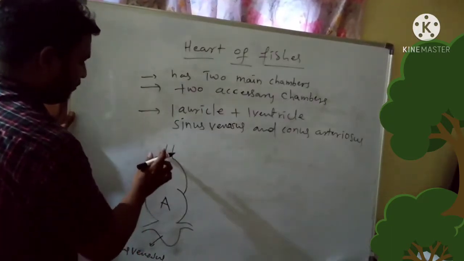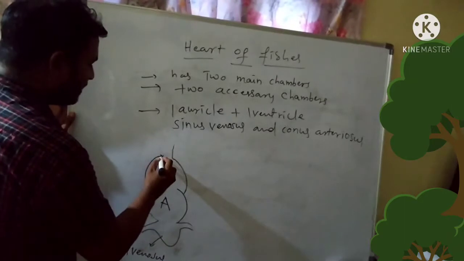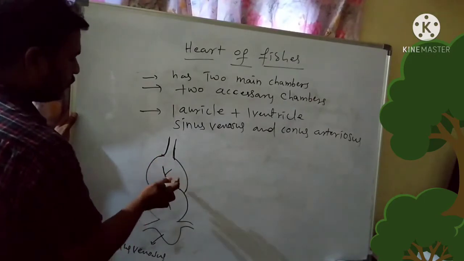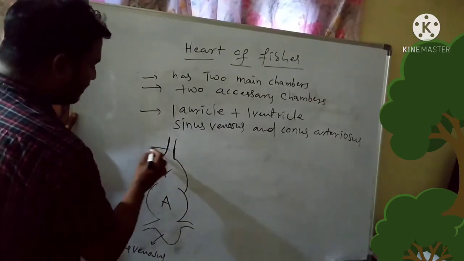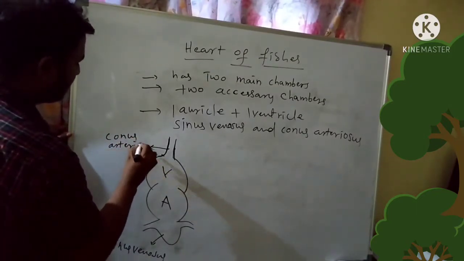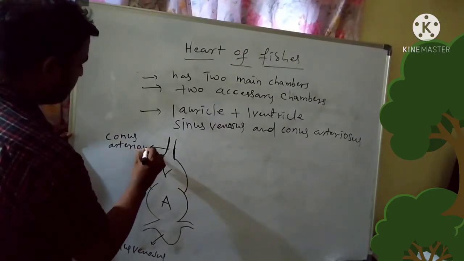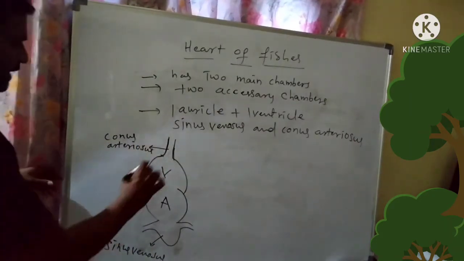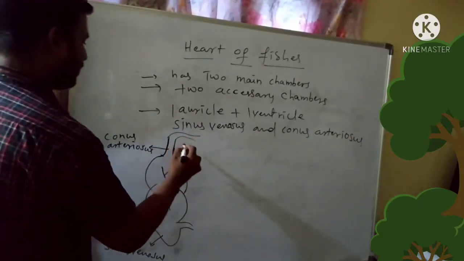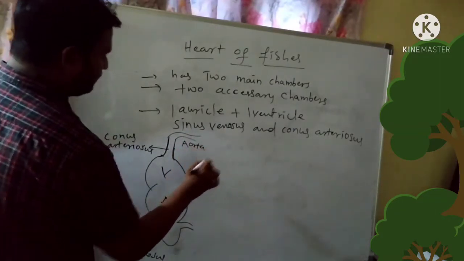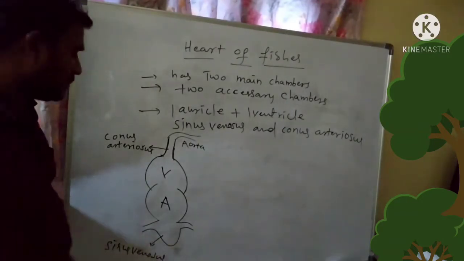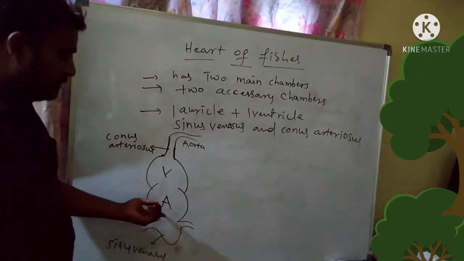The ventricle opens into a tubular structure. This tubular structure which opens into the ventricle is known as conus arteriosus. Later this conus arteriosus opens into the largest blood vessel present inside the body, that is aorta.